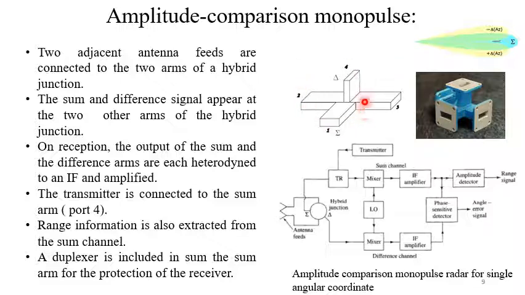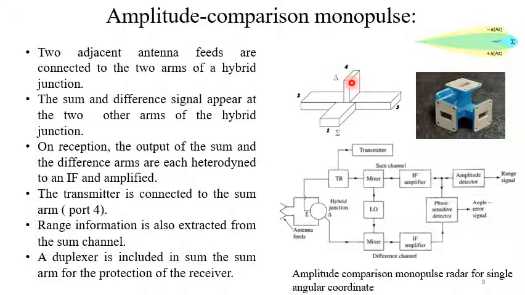A rat race coupler may be another example of such a hybrid junction. So it has got 4 ports. Port 2 and 3 are called the collinear arms. Port 1 is the magnetic arm or H arm. Port 4 is the E-plane arm or electric arm.